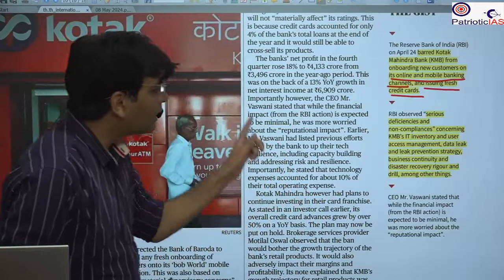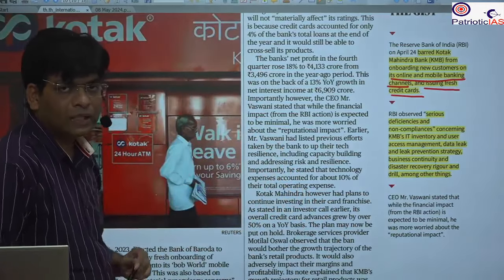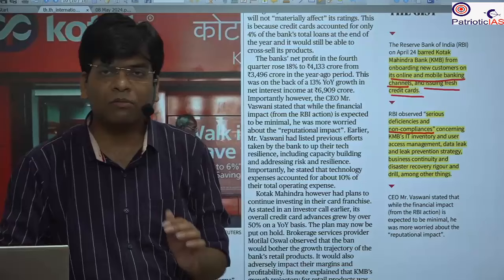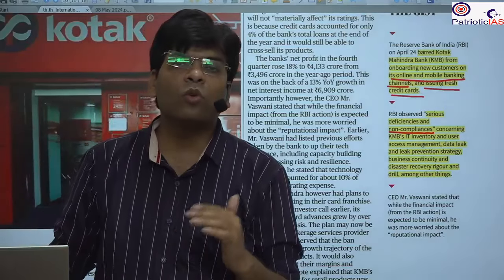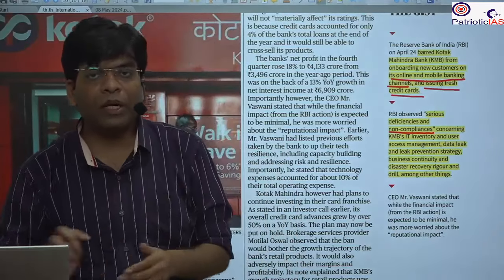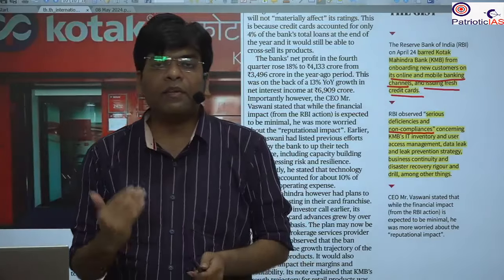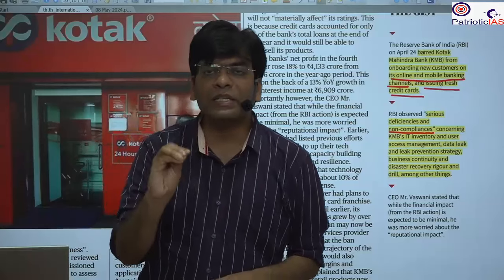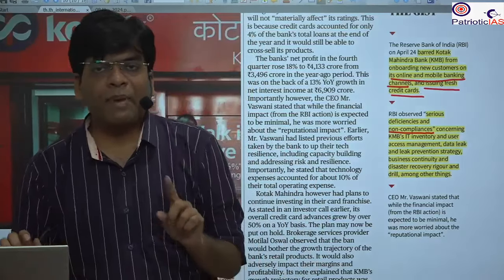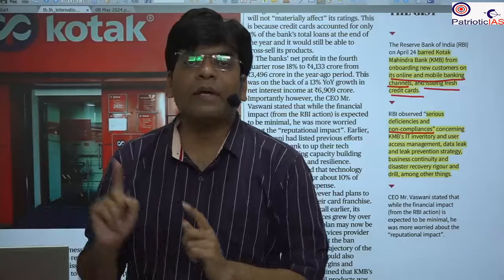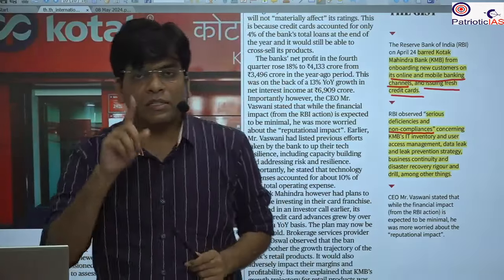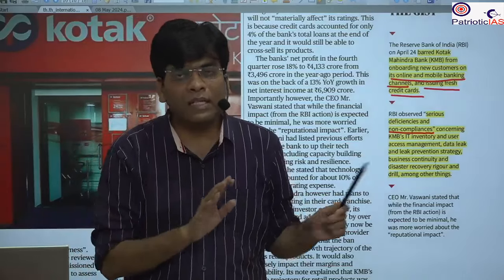Here we have seen that the RBI was consistently asking Kotak Mahindra to be compliant with different rules, such as banks having to report what type of loans they have given and what type of return they are getting. If they are not giving the report to the RBI, the RBI cannot assess the health of the bank. If the bank is not giving responsible loans, there is a chance that the financial system will become unstable.